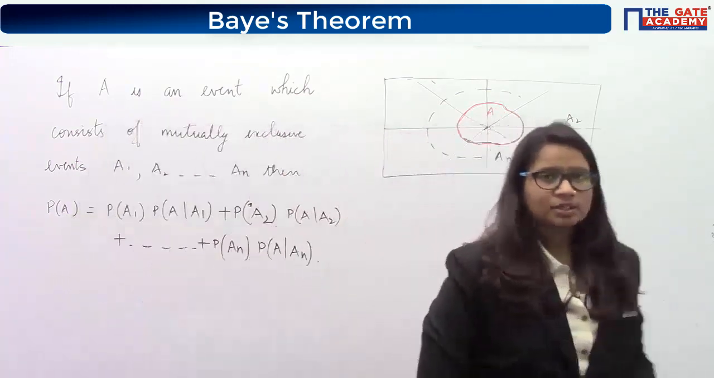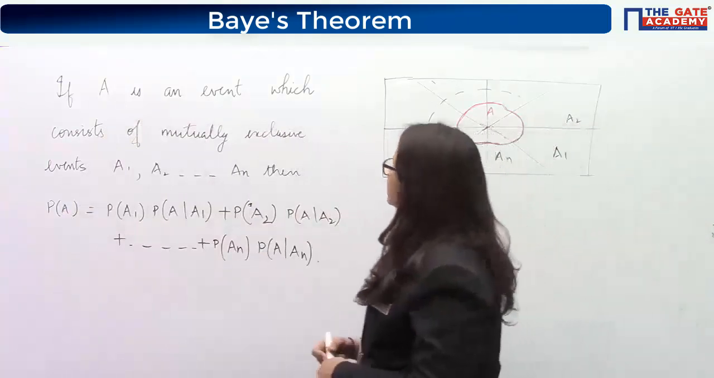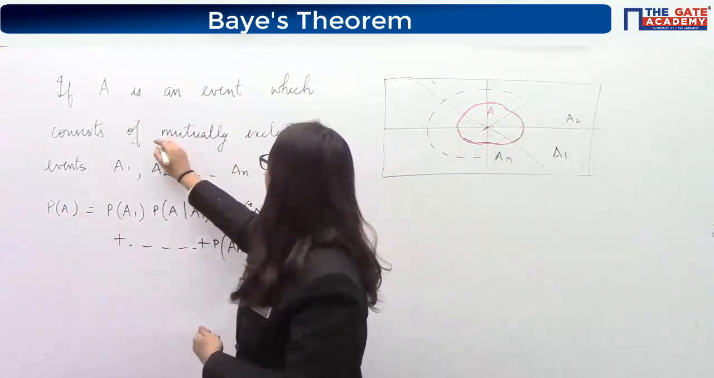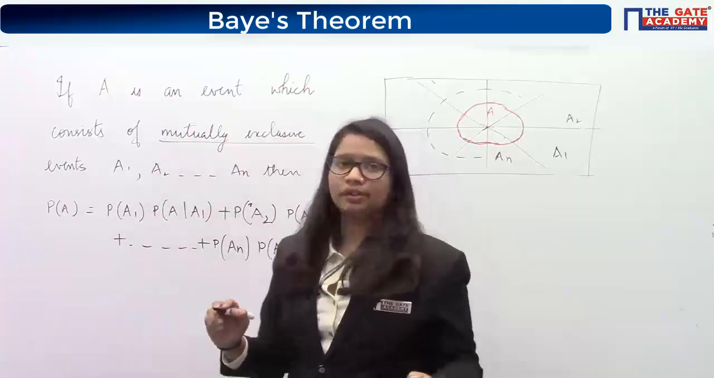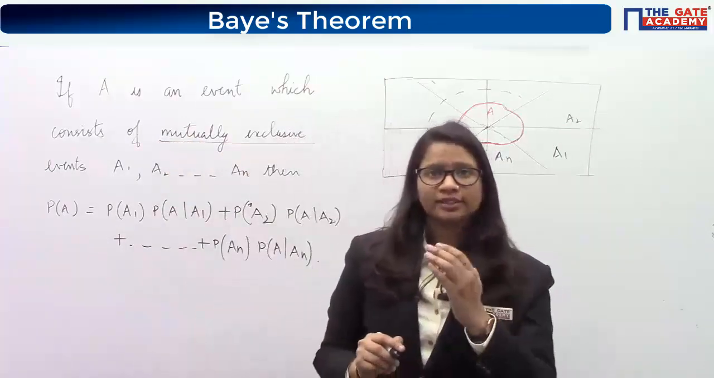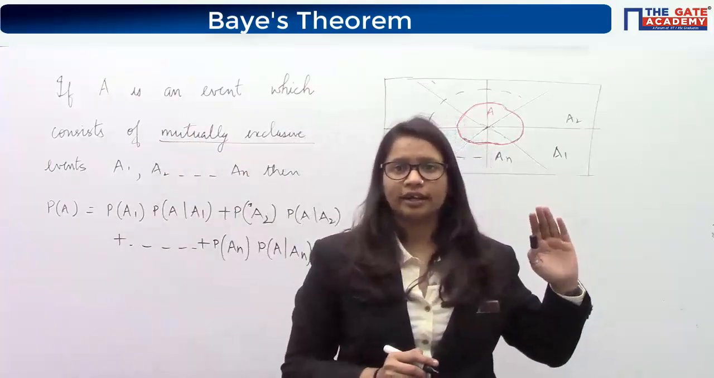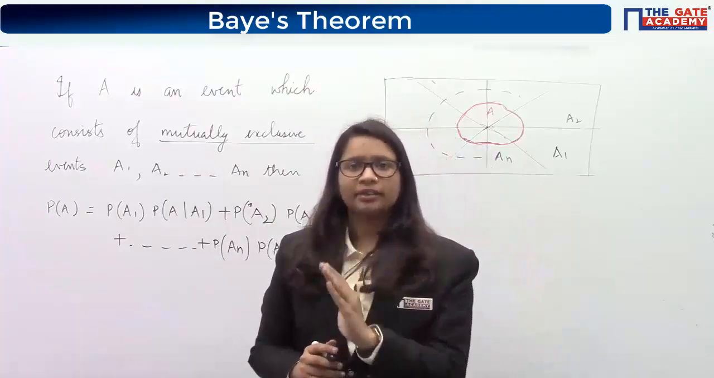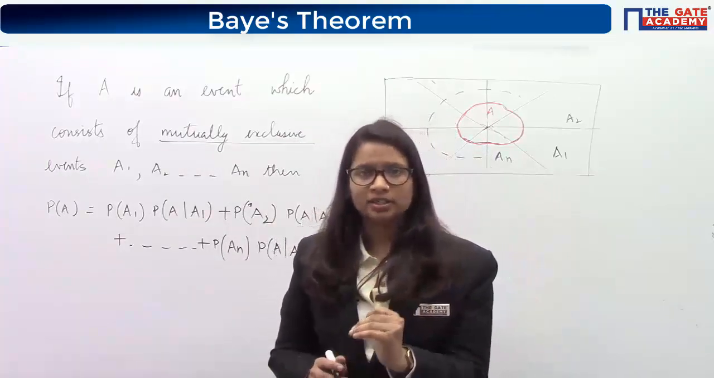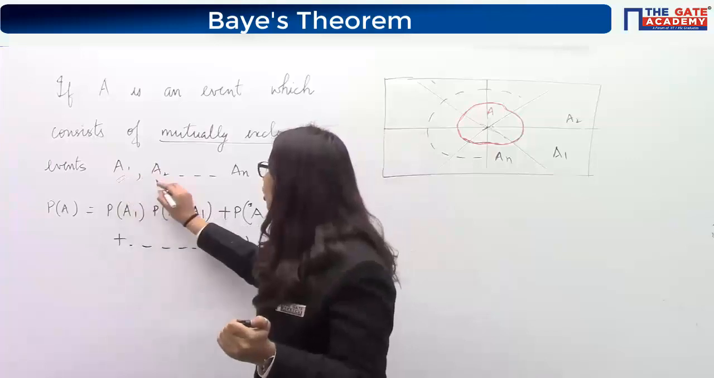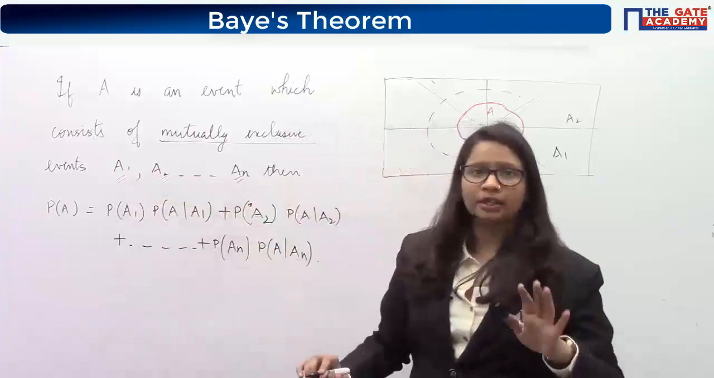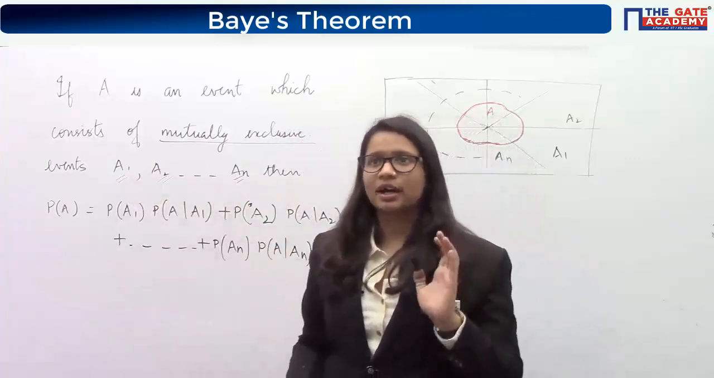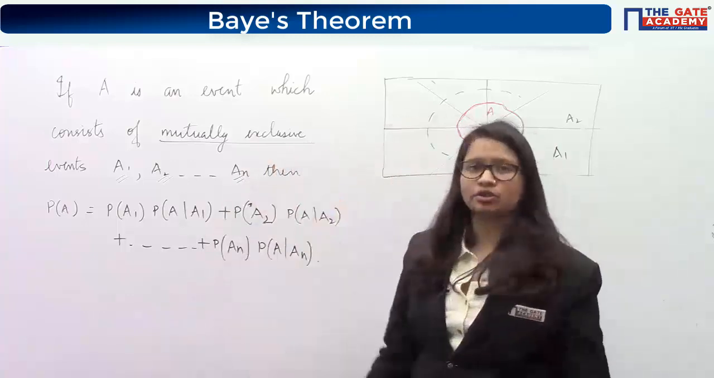Okay, so what is the total probability theorem? If A is such an event which consists of mutually exclusive events, how do mutually exclusive events exist in your Venn diagram? The Venn diagram should be such that all these events should not have anything common between them. Yes or no? That is the condition for mutually exclusive events.